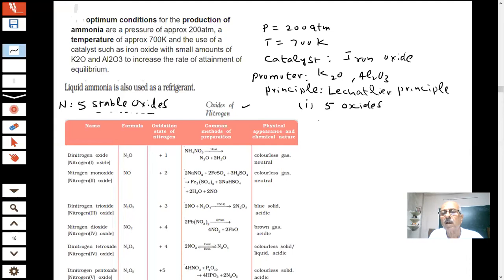Second question, what is the oxidation state of nitrogen, students? We have already told you that: plus 1, 2, plus 1, 2, plus 5. That we have already discussed. Now, third thing here, they have shown common methods of preparation, student.